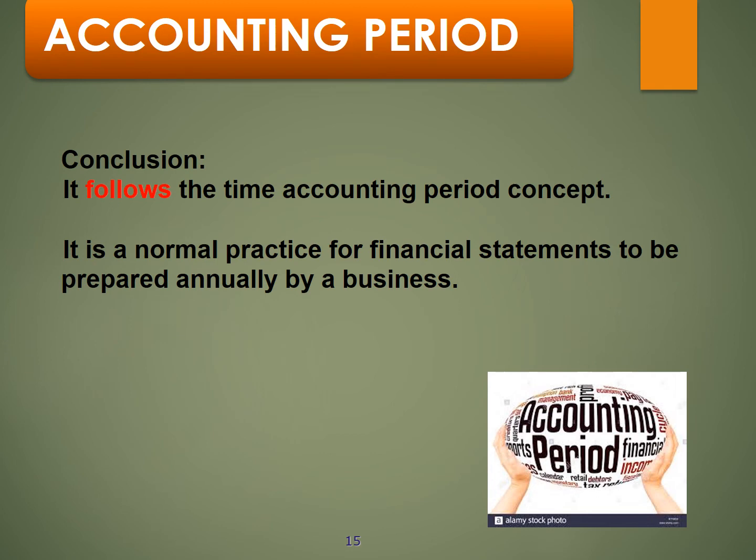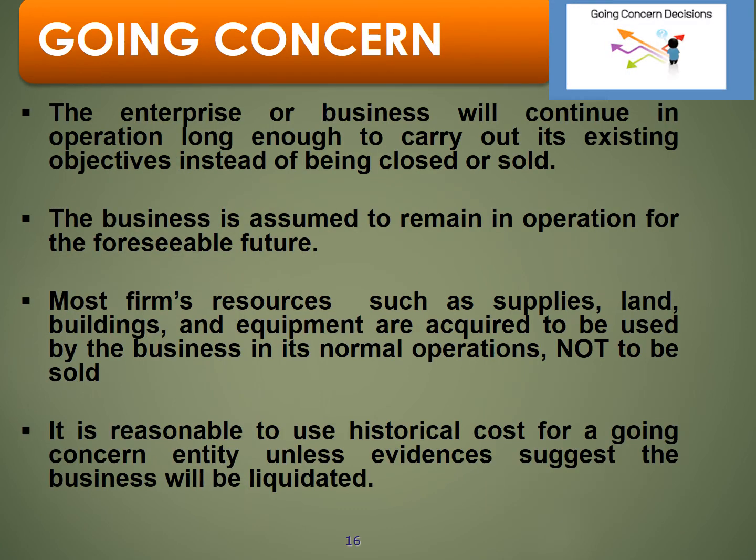It is a normal practice for financial statements to be prepared annually by a business. The preparation of companies' financial reports should consider the assumption that the enterprise or business will continue in operation long enough to carry out its existing objectives instead of being closed or sold. The business is assumed to remain in operation for the foreseeable future. Most firms' resources such as supplies, land, buildings, and equipment are required to be used by the business in its normal operations, not to be sold. It is reasonable to use historical cost for a going concern entity unless evidence suggests the business will be liquidated.